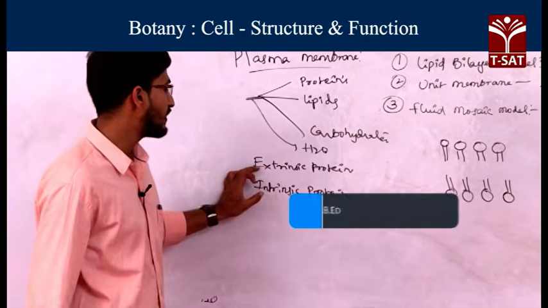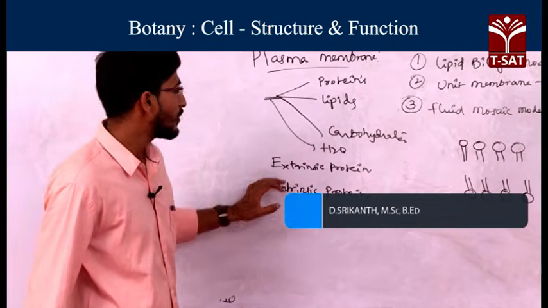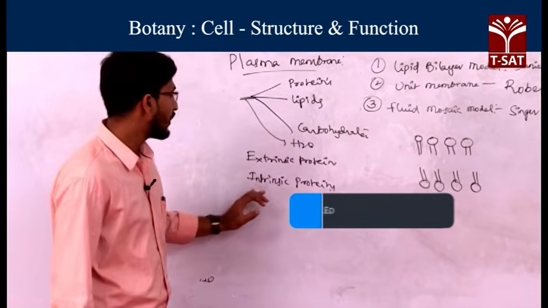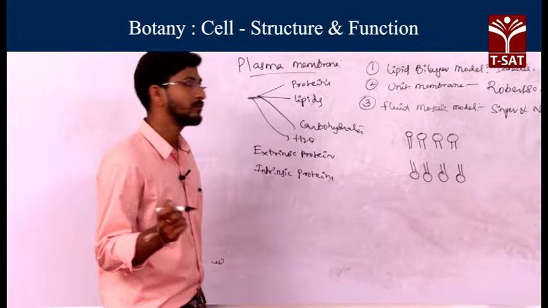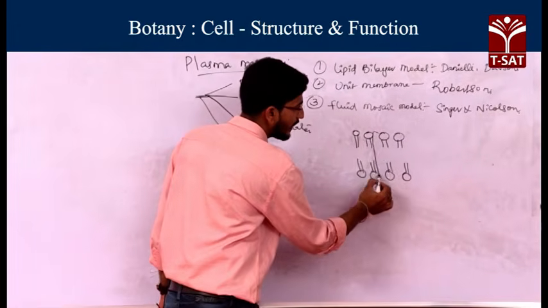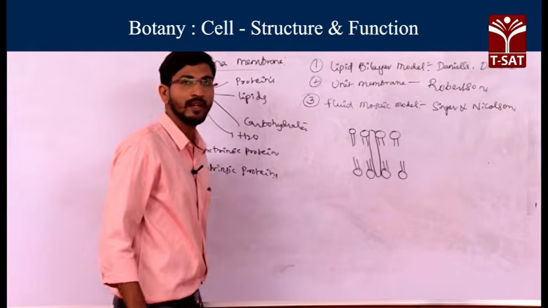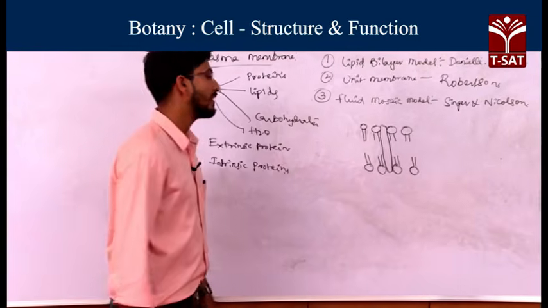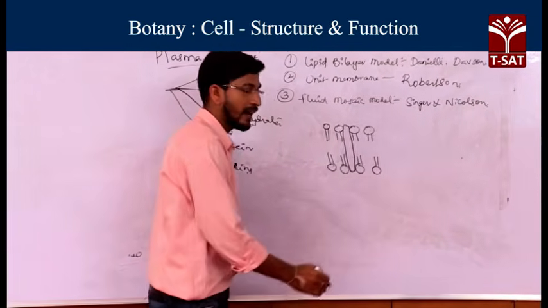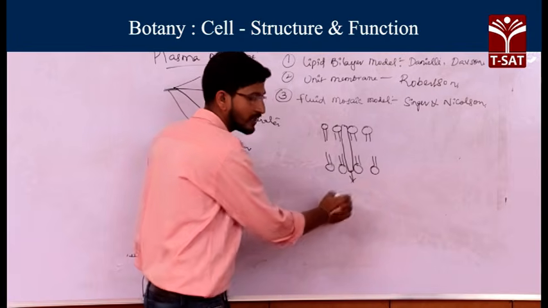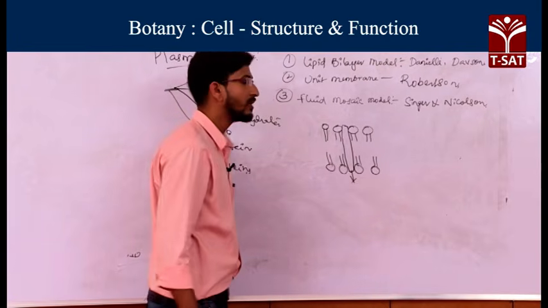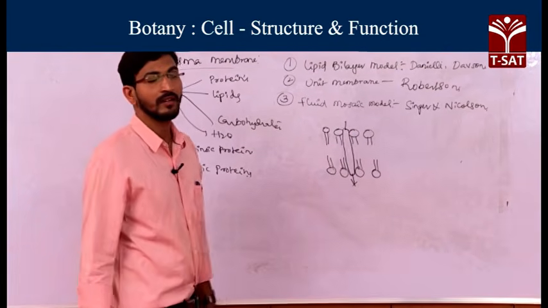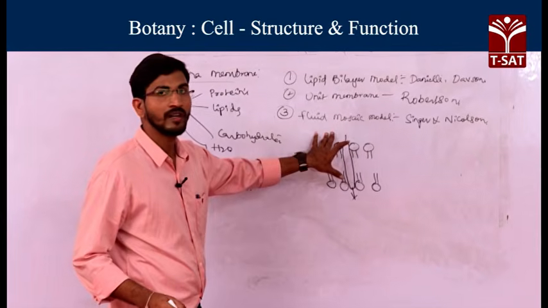So what are extrinsic proteins and intrinsic proteins? Extrinsic proteins, as the name indicates, are present outside. Intrinsic proteins form the transmembrane, in between the lipid bilayer. These generally contain a hydrophobic region and a hydrophilic region. In intrinsic proteins, hydrophobic regions are generally present towards the inside, towards the plasma membrane, whereas hydrophilic regions or domains are present towards the outside of the cell.